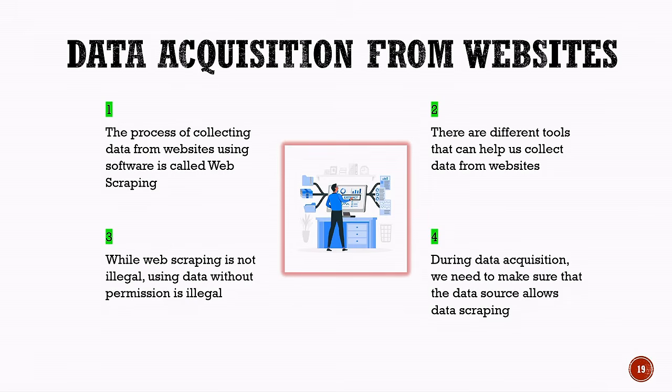However, it is important to understand that while web scraping itself is not illegal, using data without permission can be illegal. Therefore, during data acquisition, we need to make sure that the data source allows data scraping and that we follow the required rules and permissions. So, whenever we collect data from websites, we should use appropriate tools and always respect the website's terms, permissions, and applicable laws.